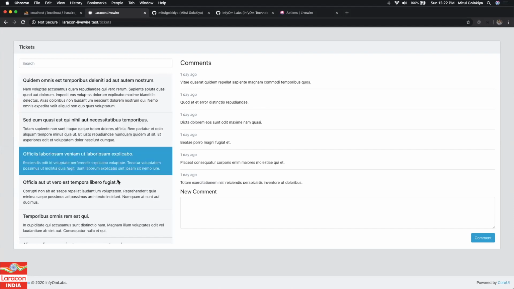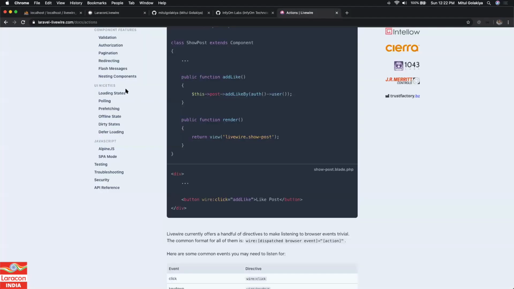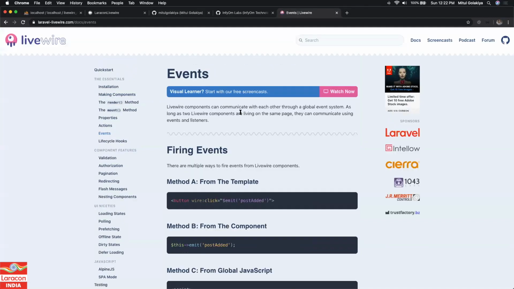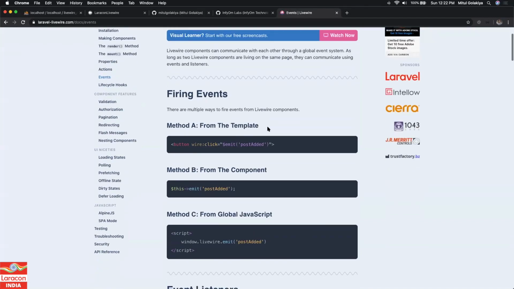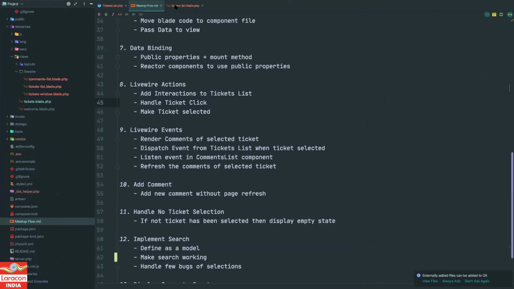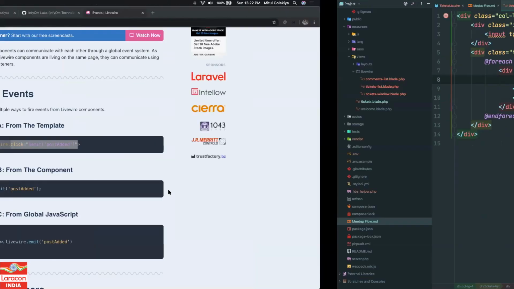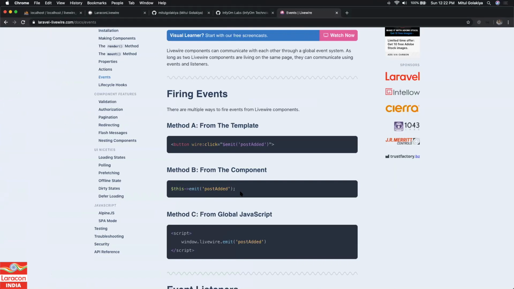Here comes a new concept of Livewire, which is called events. With events, you can dispatch or emit an event in three ways. One is directly like this, just like we did wire:click over here. This is one way for the event. The second way is if you want to emit events from PHP, you can do something like this from your component.